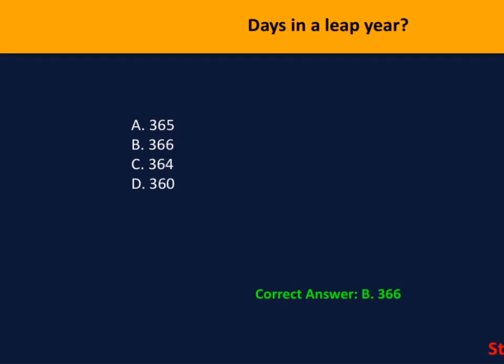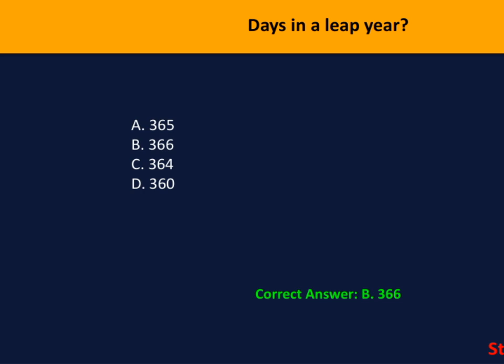So let's talk about the days in a leap year. The correct answer here is B, 366 days. Most years have 365 days, but every 4 years, we add an extra day to keep our calendar aligned with the Earth's orbit around the Sun. That's what we call a leap year. This additional day is February 29th.